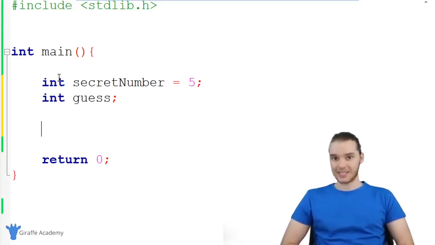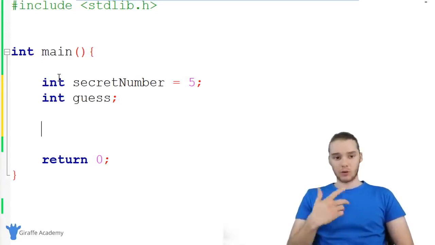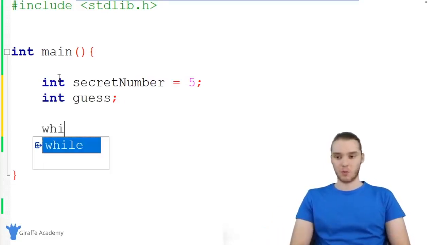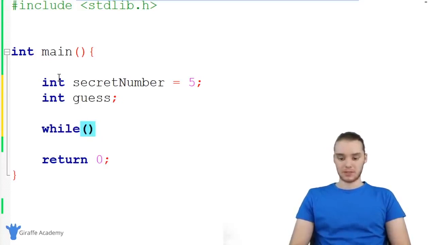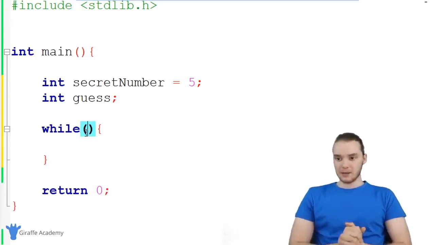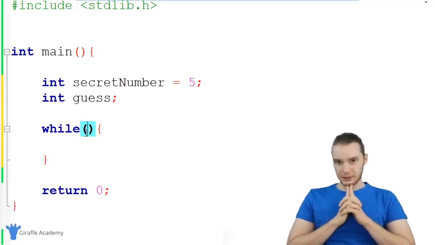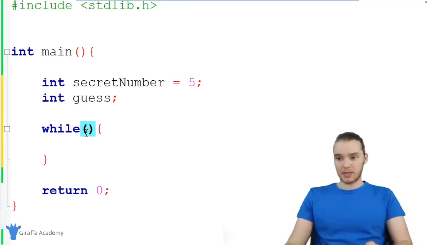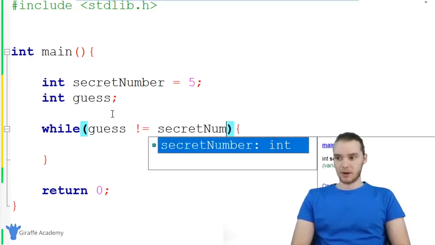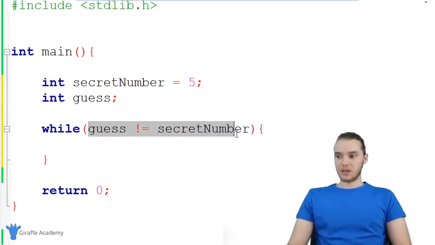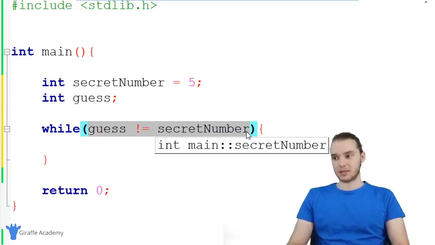So as long as the user hasn't entered in the correct number, we want to keep asking them to enter it in. In order to do that, in order to keep asking them to enter it until they've guessed it, we can use something called a while loop. So I'm just going to type while, and I'm going to make an open and close parentheses and an open and closed curly brackets. Let's think about a good condition for our game. Basically, we want to keep asking the user to enter an input as long as they haven't guessed the secret number. So it's right there. We could keep looping as long as the guess is not equal to the secret number, right? And basically, this is always going to be true until they guess the correct number.